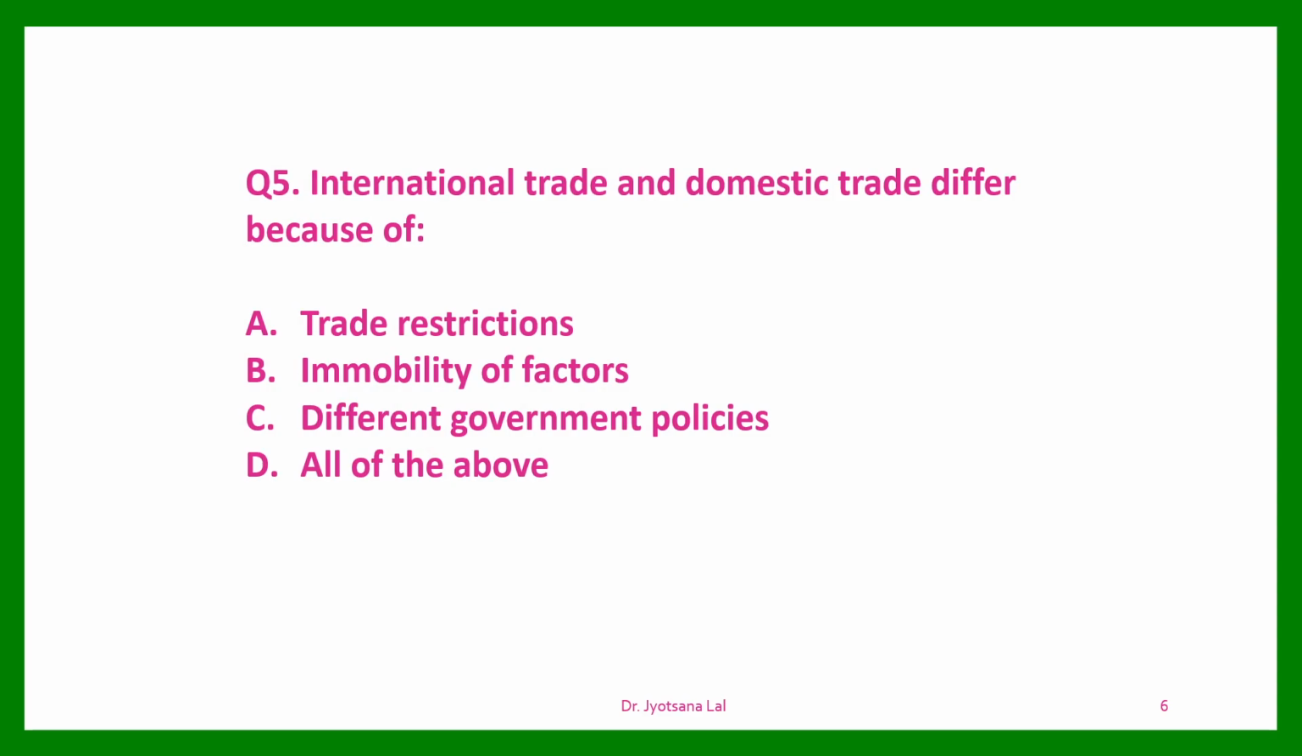Question number 5. International trade and domestic trade differ because of. Options: trade restrictions, immobility of factors, different government policies, all of the above. Here guys, you must have studied the difference between internal business and international business. All the options are correct here. International trade differs from domestic trade in all these aspects: trade restrictions, immobility of factors of production, different government policies. All these affect international trade.